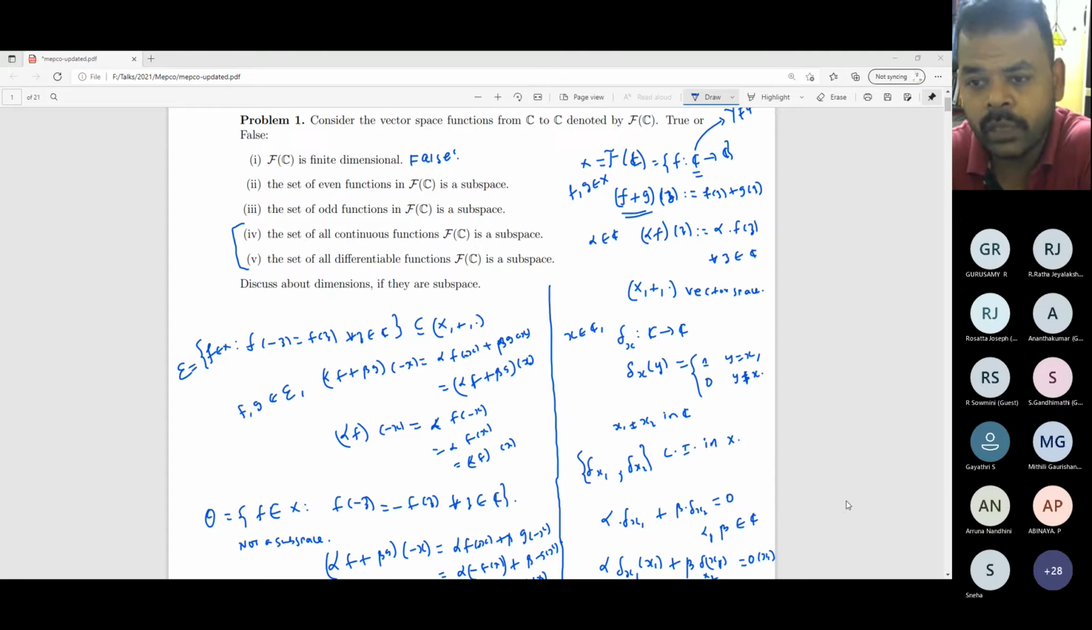Even from R to R, the set of all continuous functions from R to R, if you have to cook up an uncountable linearly independent set, exponential functions are a natural choice. Take alpha e to the power lambda x, where lambda varies over all the real numbers. That is a continuous function. That's a differentiable function. Exponential functions.